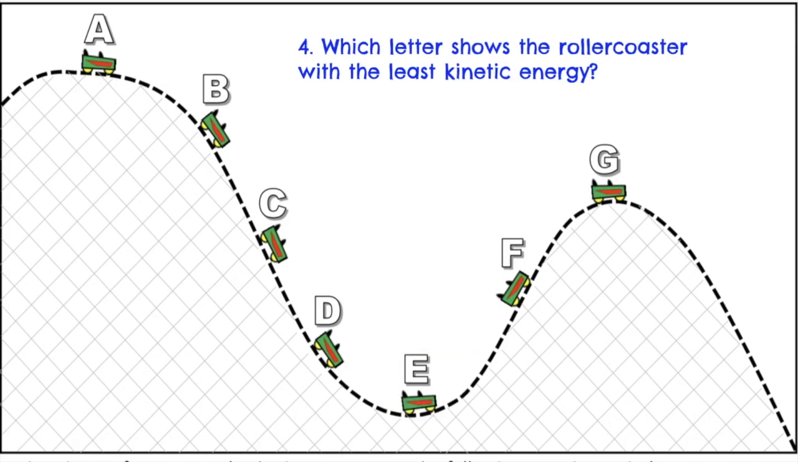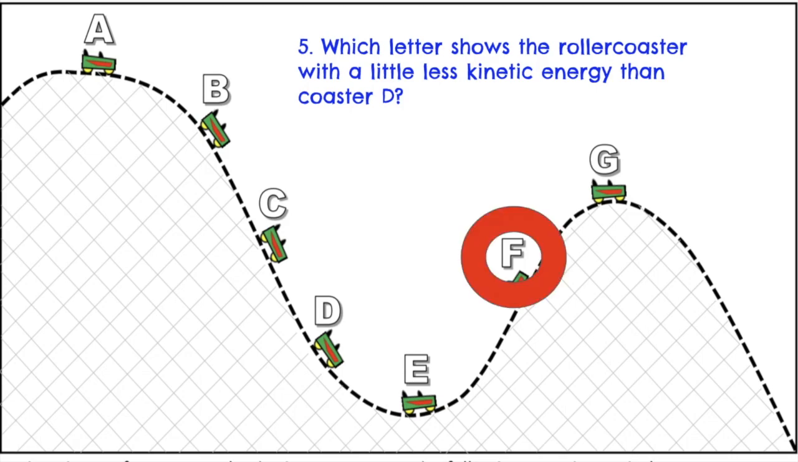Fourth, which letter shows the roller coaster with the least kinetic energy? Did you say letter A? Very good. Because letter A has the most potential energy, therefore it has the least kinetic energy. And the last one, which letter shows the roller coaster with a little less kinetic energy than coaster D? Did you say F? Very good. It is letter F.